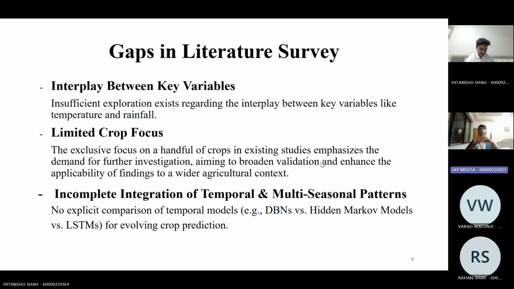Limited crop focus. Most researchers only focus on a very limited number of crops, which tends to restrict the amount of knowledge for the farmer instead of allowing them to produce other crops. Incomplete integration of temporal and multi-seasonal patterns. So understanding how different kinds of models will help explain different kinds of aspects in the data, combining them to build a better model.